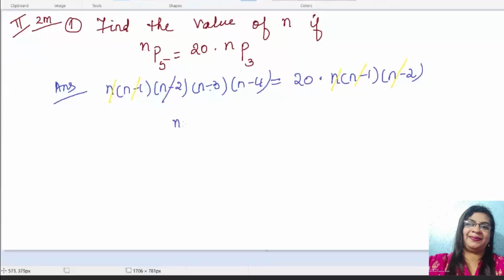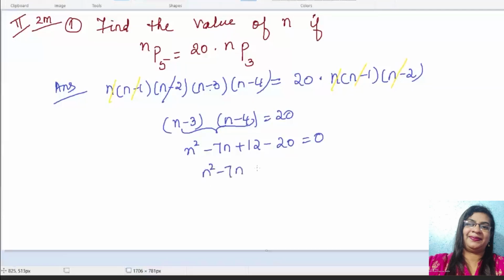So nP5, first of all, write n and reduce it 5 times. So it is n into n minus 1 into n minus 2 into n minus 3 into n minus 4. Check whether 5 is over: 1, 2, 3, 4 and 5. Yes, that is equal to 20 into nP3, which means 3 times: n into n minus 1 into n minus 2.